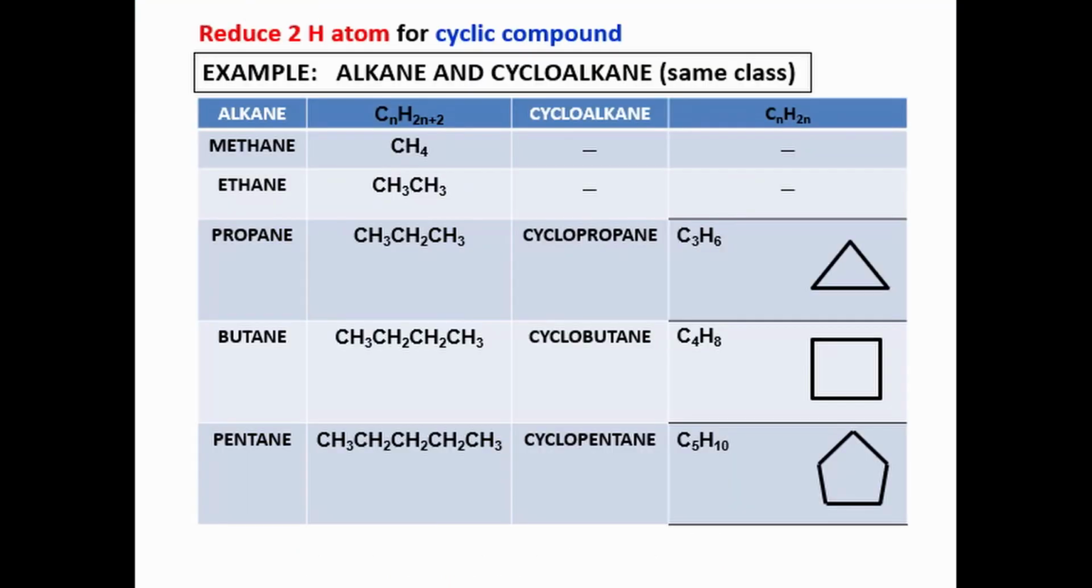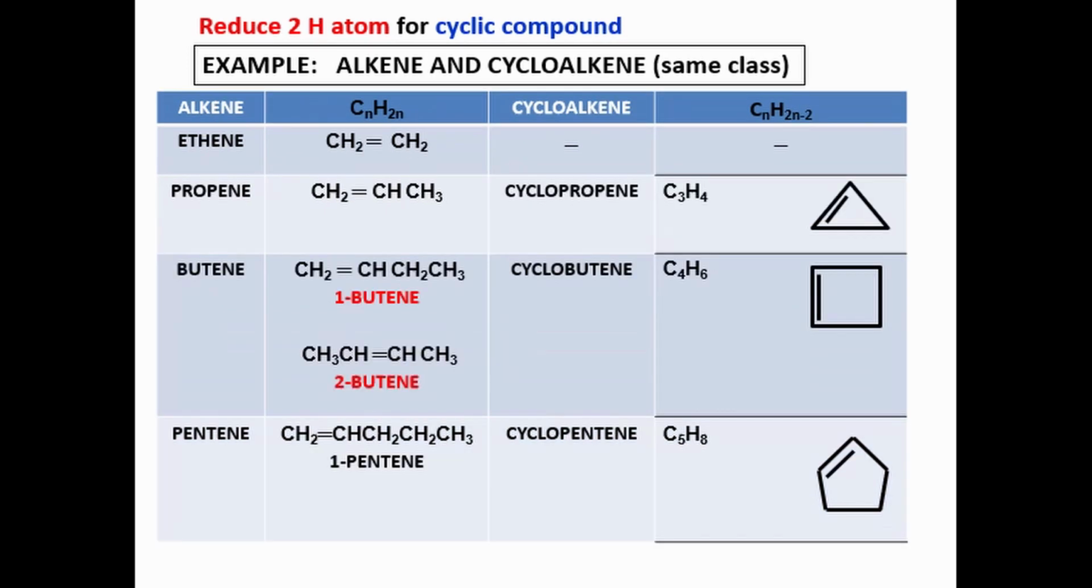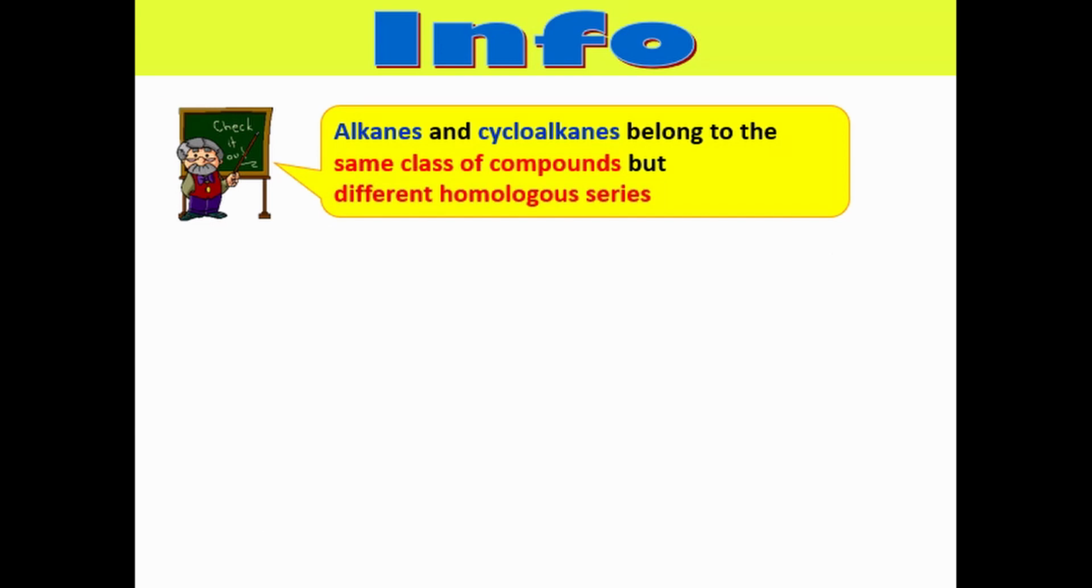This is an example of a homologous series of alkane and cycloalkane. Here we found that each homolog is differentiated by the number of CH2 or methylene groups. Here is yet another example of a homologous series of alkene and cycloalkene. Again, we found that each homolog differed by the number of methylene groups. From the previous examples, we know that alkenes and cycloalkenes belong to the same class of compound, but they are from different homologous series.